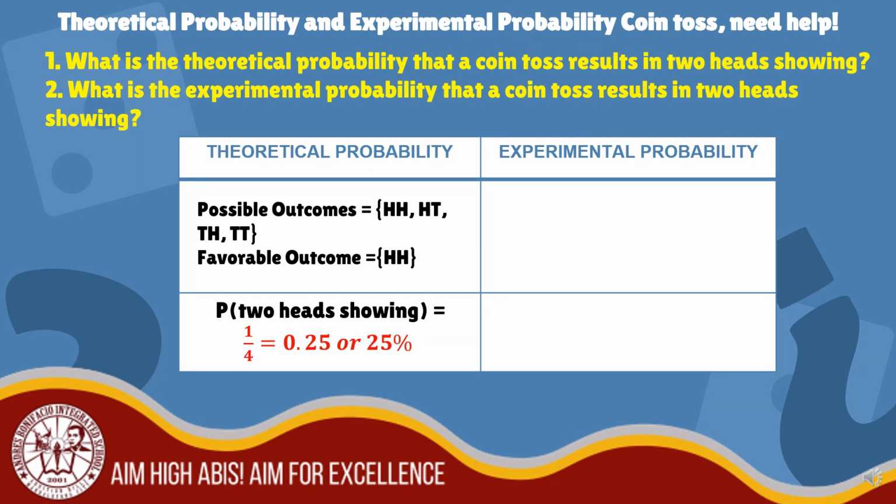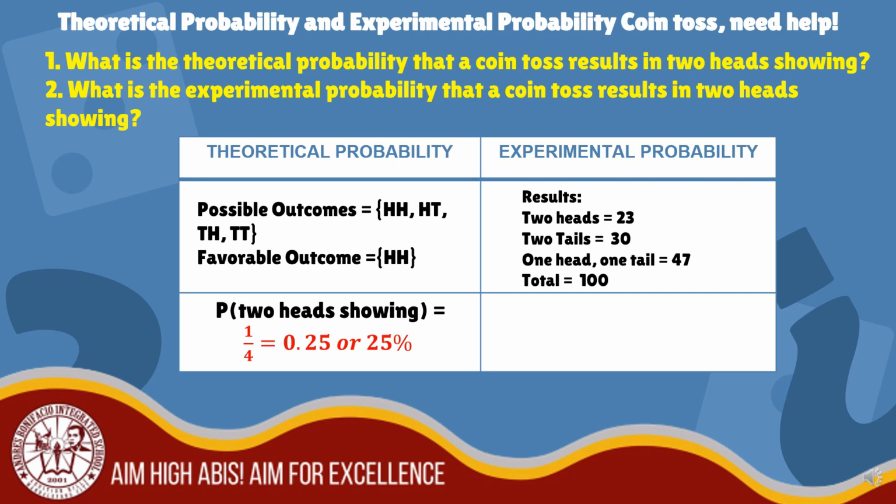Number 2. What is the experimental probability that a coin toss results in 2 heads showing? So based on our experiment, 2 heads occurred 23 times, 2 tails occurred 30 times, 1 head and 1 tail occurred 47 times, and the total number of trials is 100.